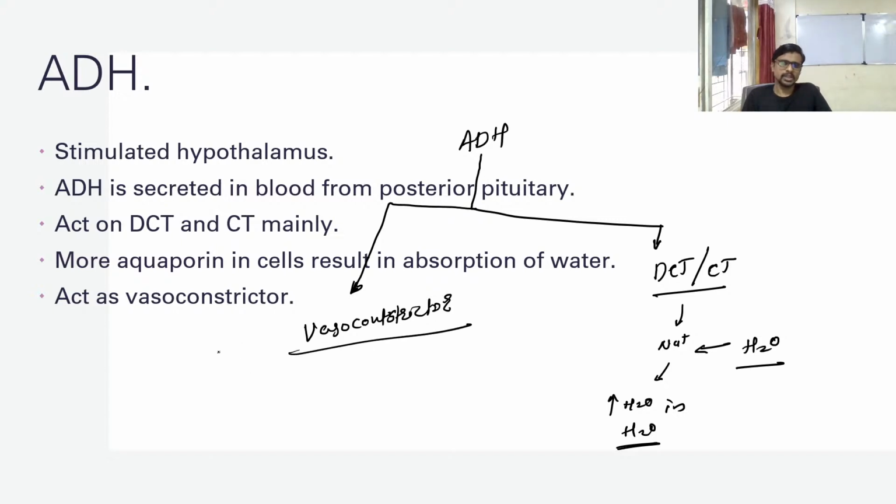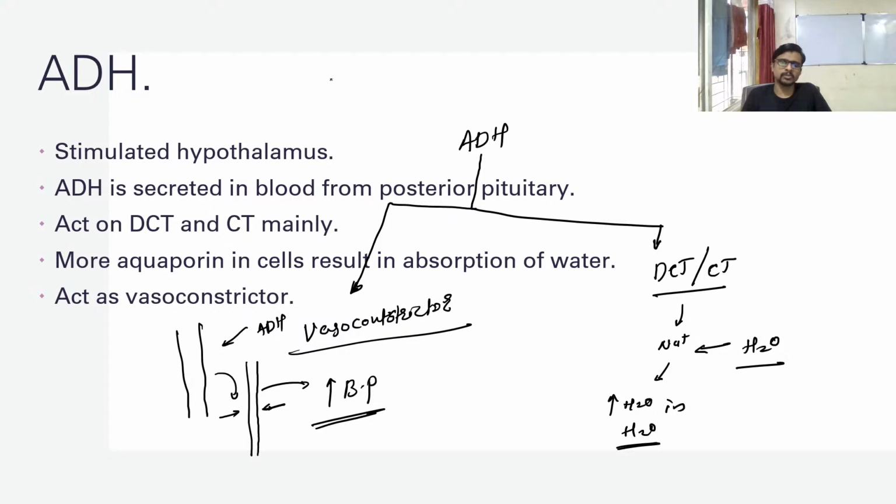At the same time it moves toward the body and acts as a vasoconstrictor. The blood vessels which look like this, when they come in contact with ADH, will look like this. So the blood vessel is now narrower, and because of that it results in an increase in blood pressure. So blood pressure is increased, and what was our goal? Due to the low water, the blood pressure is also low, and that's why our body is trying to increase the blood pressure, and here it achieves more blood pressure due to the vasoconstriction.